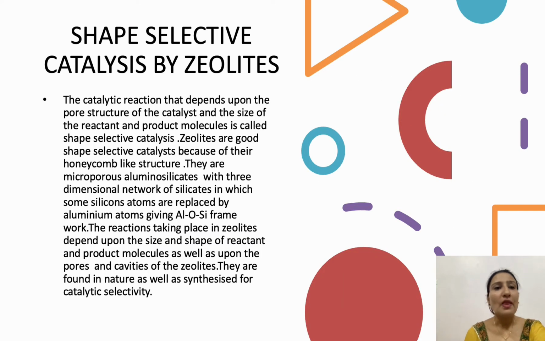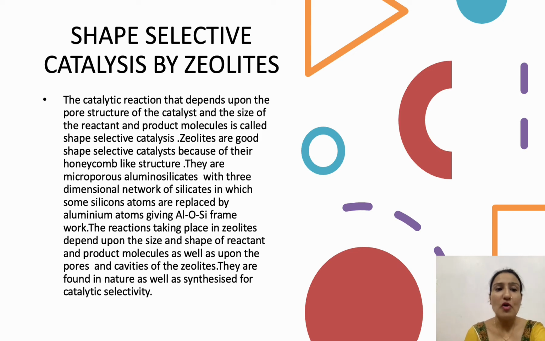Now, shape selective catalysis by zeolites. This is a very important topic of catalysts. The catalytic reaction that depends upon the pore structure of the catalyst and the size of reactant and product molecules is called shape selective catalysis. Zeolites are good shape selective catalysts because of their honeycomb-like structures. Zeolites have a structure which is known as honeycomb-like structure, which resembles a honeycomb.